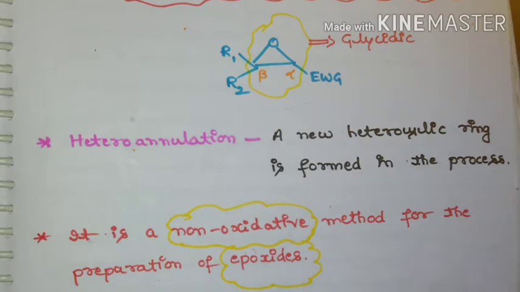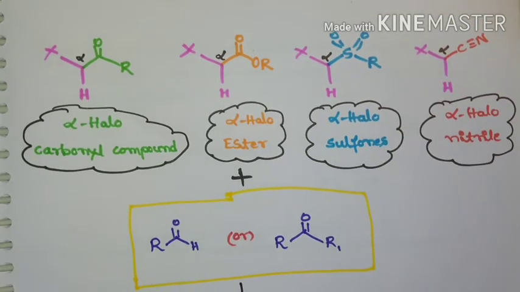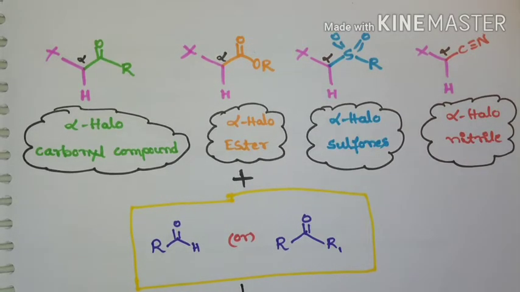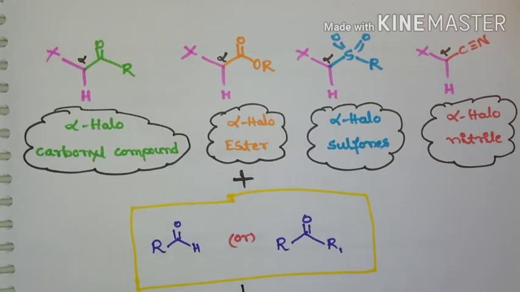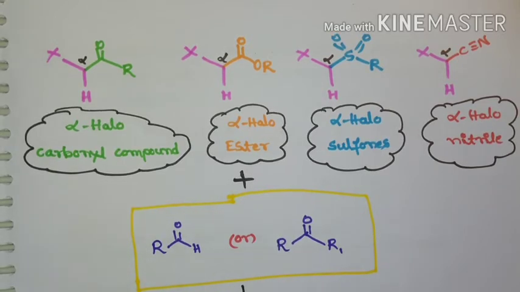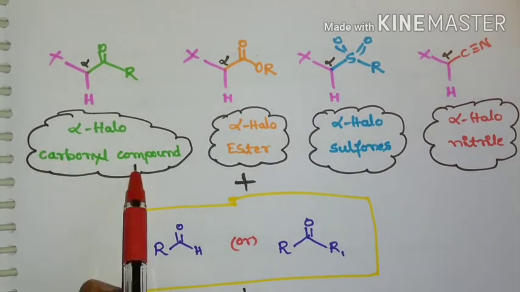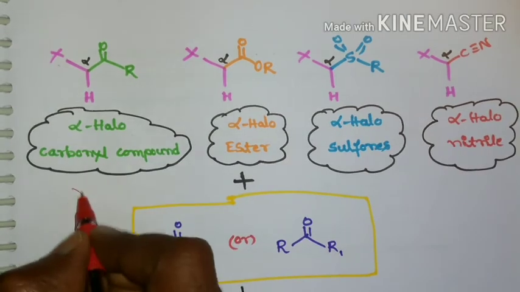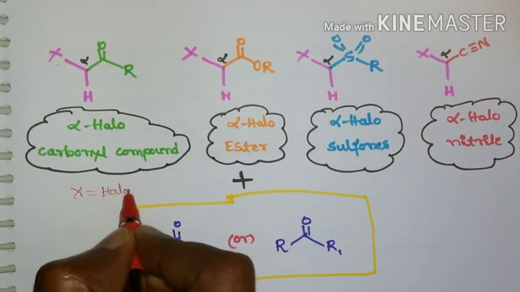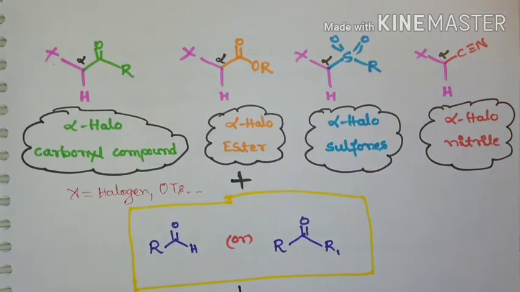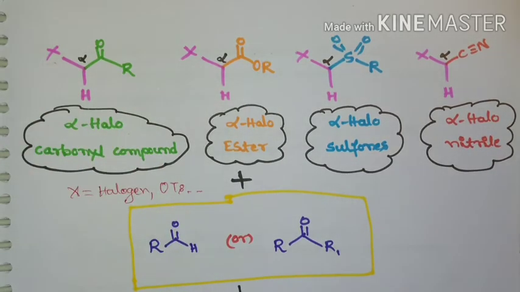So this is very important regarding Darzens condensation. Now for the general substrates for this Darzens condensation, these substrates yield corresponding epoxy derivatives. The substrates are alpha halo carbonyl compounds, where X you can take as halogen or tosyl.